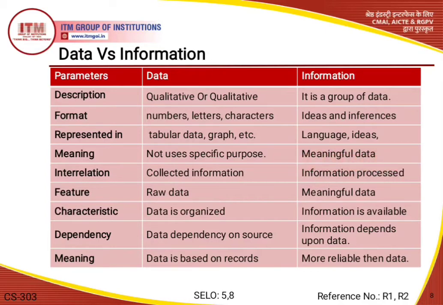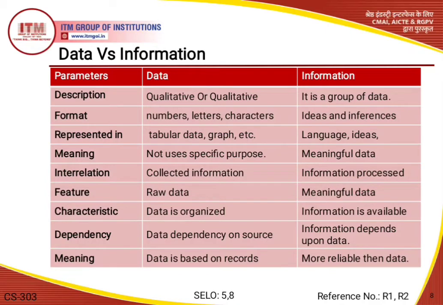So in short, we can say that it is meaningful data. Okay, now interrelationship. Here data is based on the collective way, so we can say that it is collected information. And whenever we talk about information, it is based on the processing method.